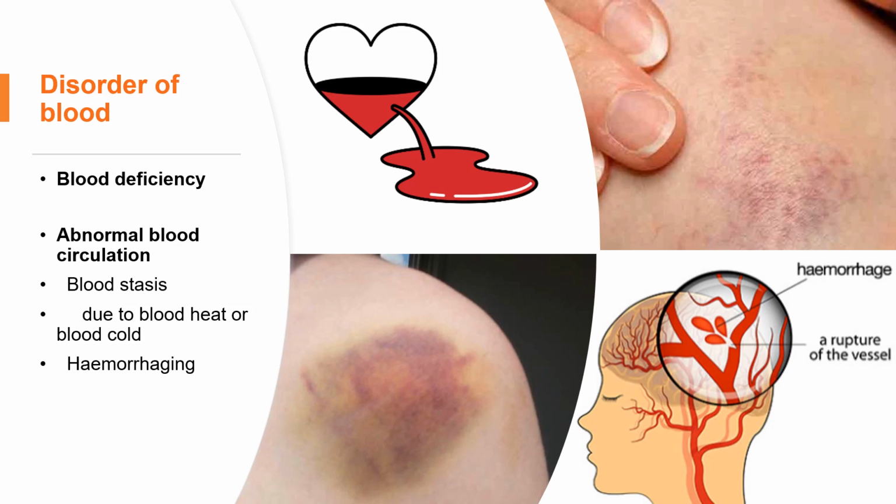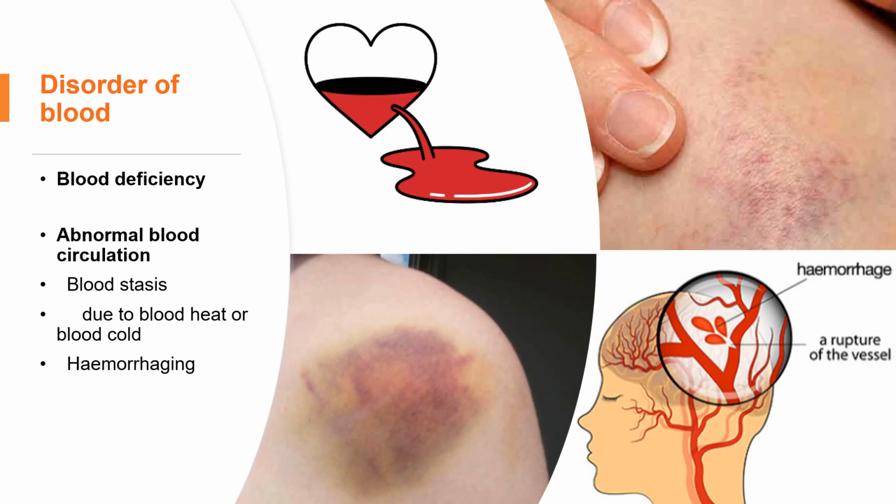For this session, especially for the disorders of essence, qi, blood, and body fluid, we often separate them into deficiency and abnormal movement. The same applies to stagnation of essence or essence deficiency. When we talk about qi, we also separate it into qi deficiency and abnormal qi movement.